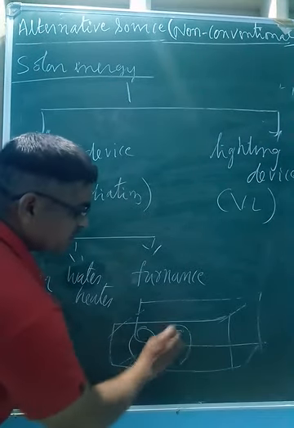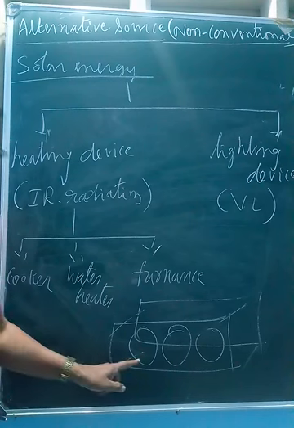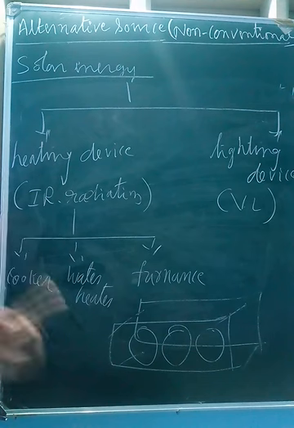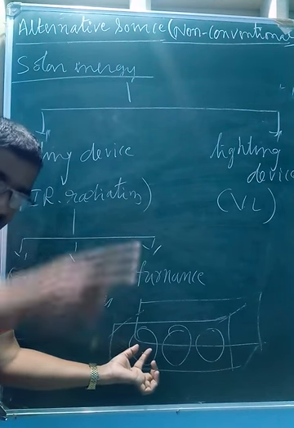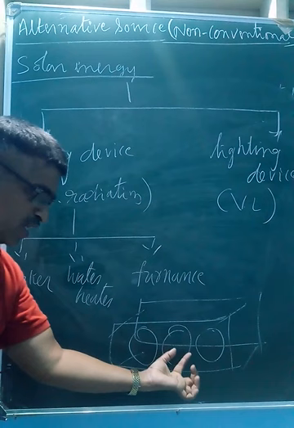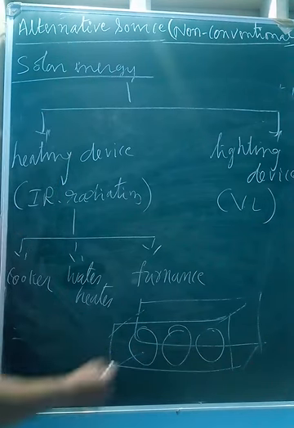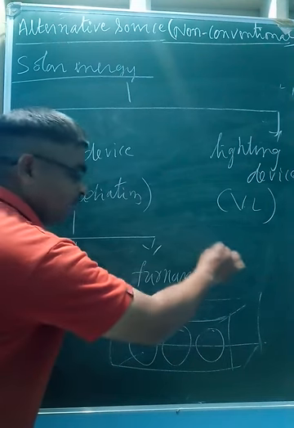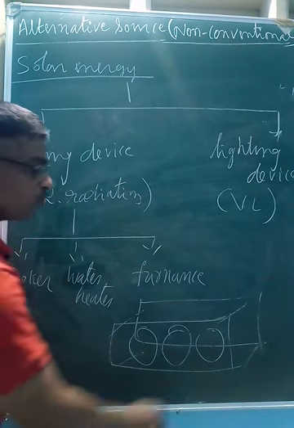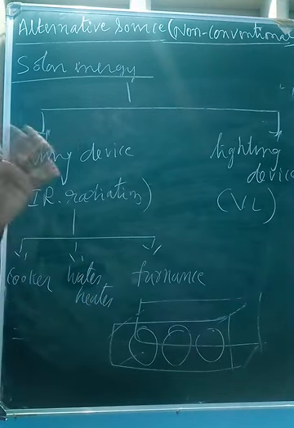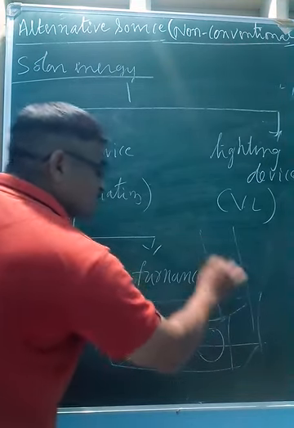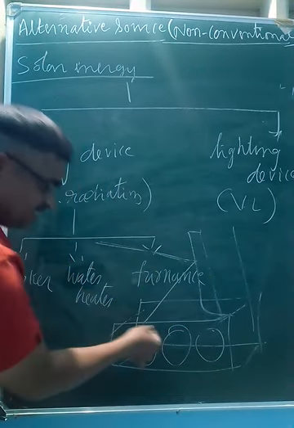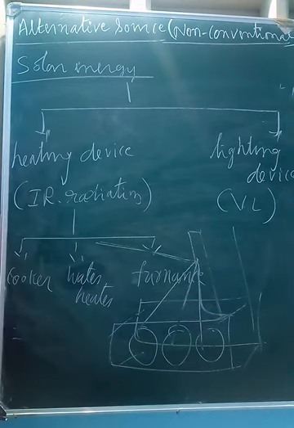Inside, different containers are used, any number of containers made with metal, and those containers are black coated outside, not inside the container. They are also covered with a glass sheet. For example, this is a solar cooker. It has a lid. Sometimes for this lid they also use mirrors, because when the heat falls on it, it gets reflected and made to fall on the container.